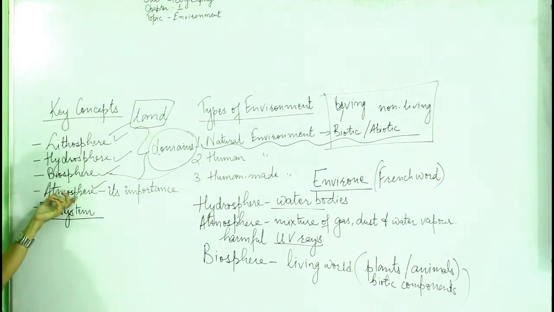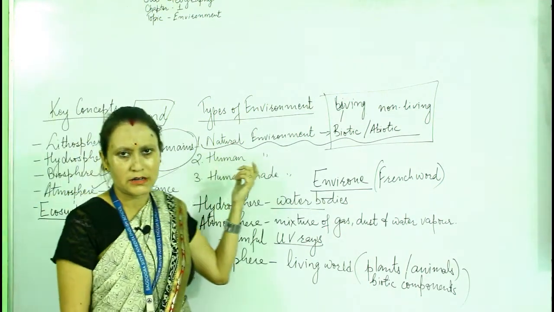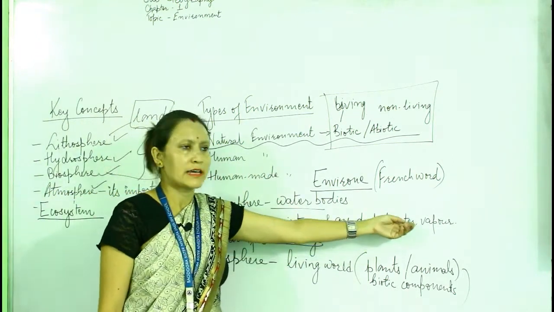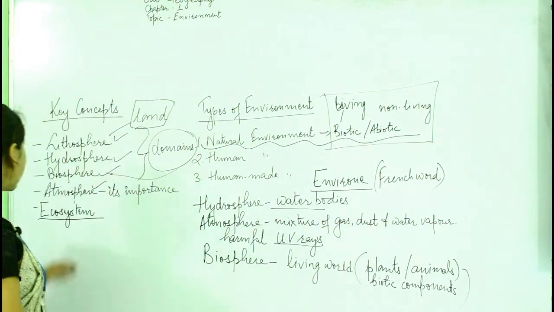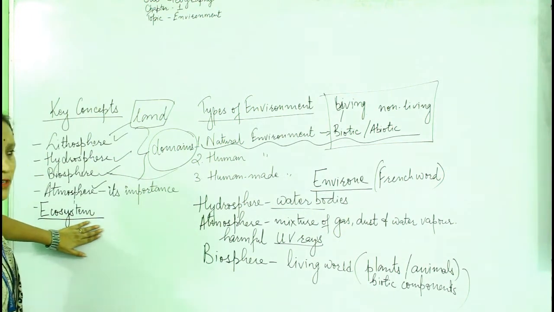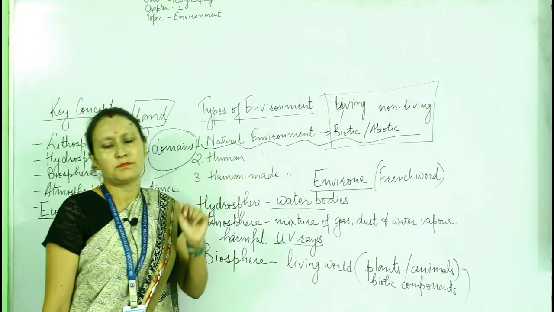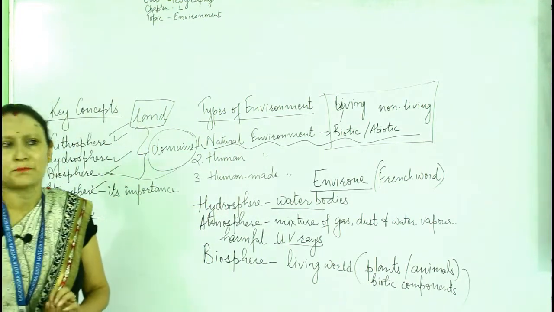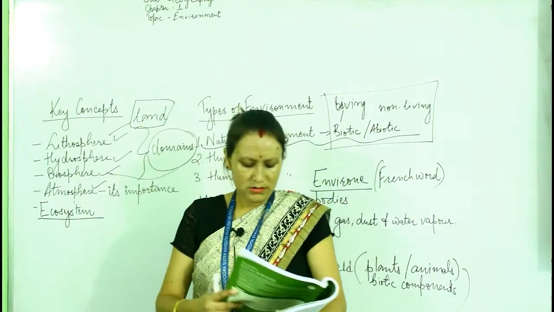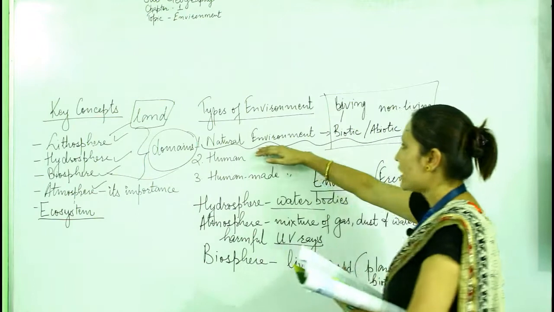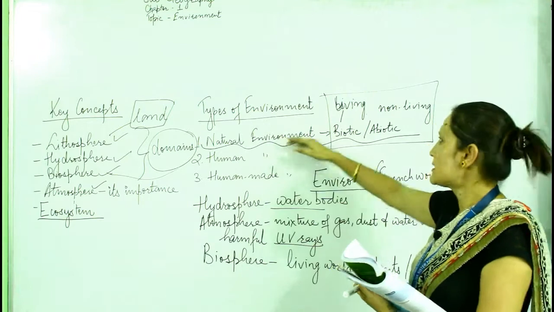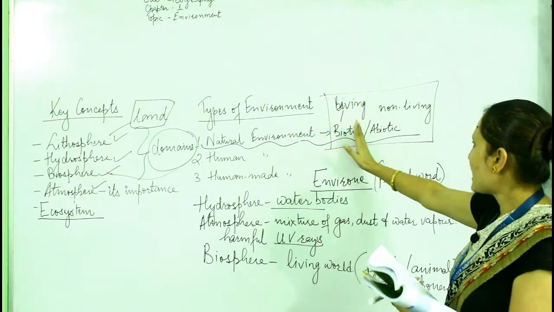And atmosphere, that is a very important domain of an environment, and atmosphere is a mixture of gas, dust, and water vapor. And the next one, ecosystem. It is a system, the interactions of both plants and animals, and together it forms different types of pattern systems that is called the ecosystem. Now we have discussed the natural environment. Yes, there are three types of environment. Natural environment again is divided into biotic and abiotic.